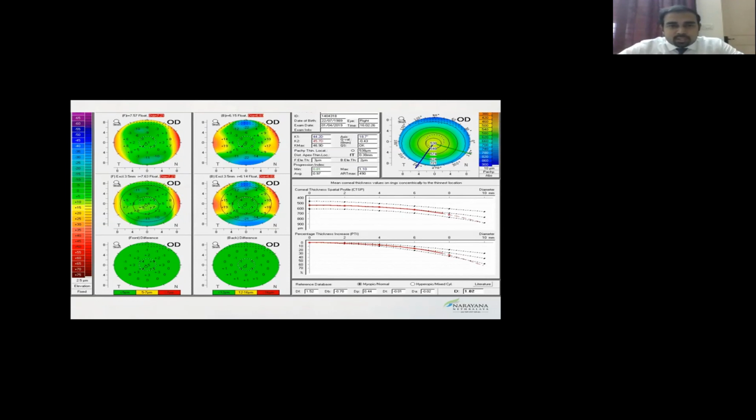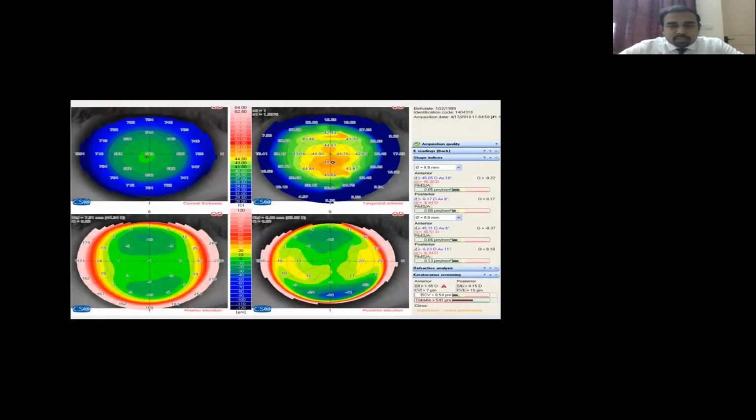But if you look at the same patient on another topographer, which is Schwind, you find that at the end of this patient's screening on Schwind, the device labels it as borderline, that means it is suspicious, based on inferior-superior asymmetry, which is 1.65 diopters, which is mentioned in your SIF value.